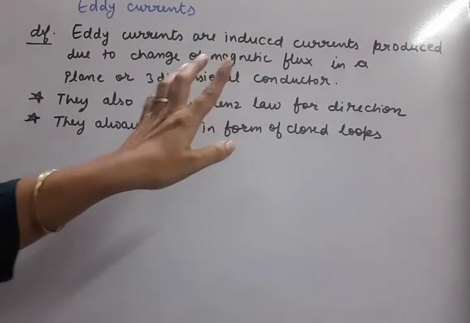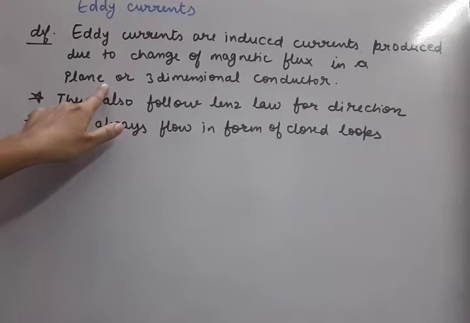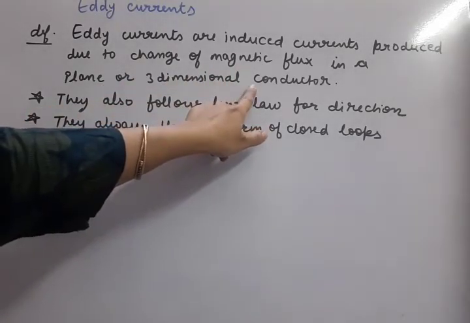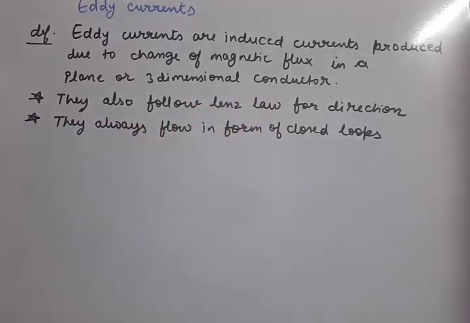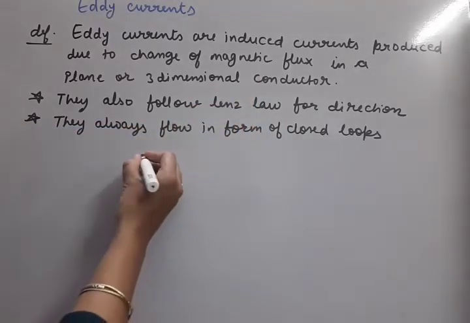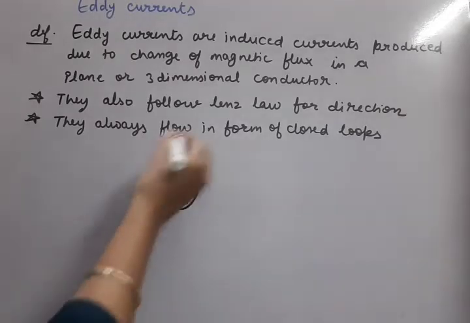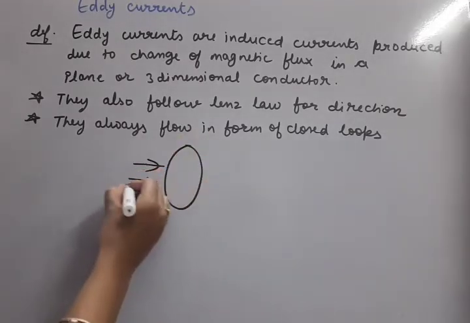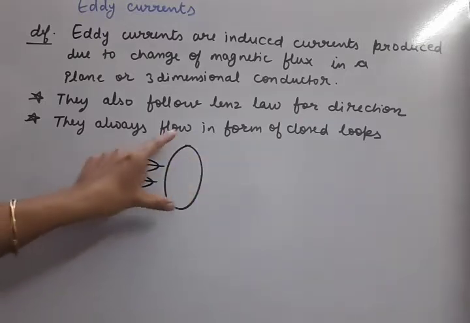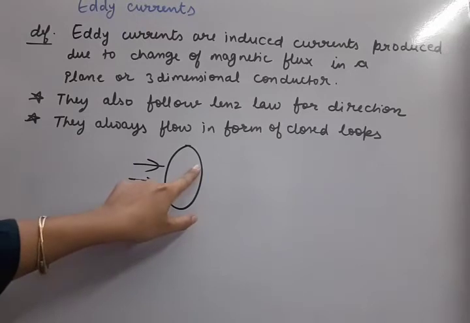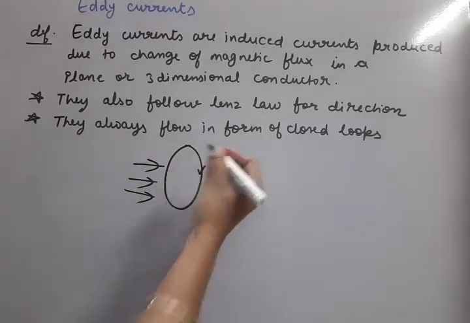But where will they be produced? They will be produced in any plane conductor or in any three-dimensional conductor. This is the only change. Okay, so the idea is simple. Whenever there is a coil and in that the magnetic flux or field lines are entering and changing, whatever current is automatically produced, that is called induced current.